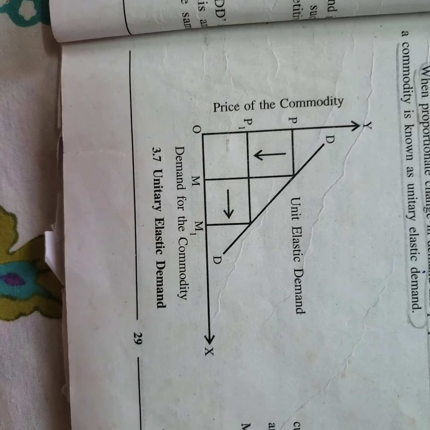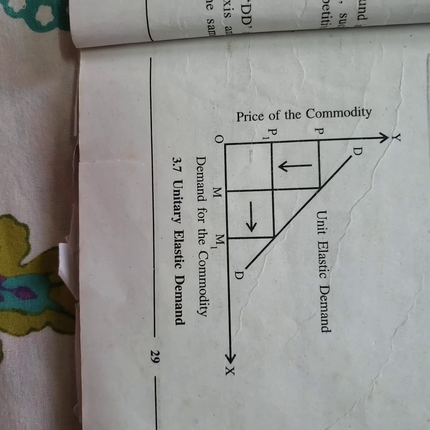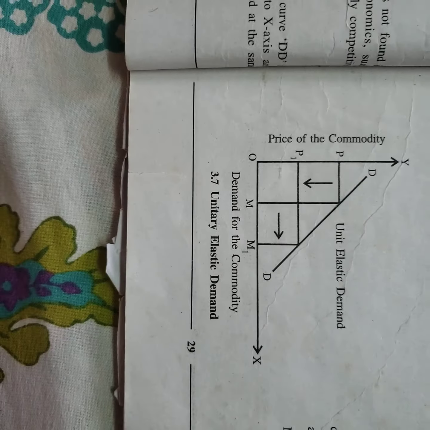In the diagram also you can see, here is the demand and here is the price. The demand and price are equally extended, or equally changed. The proportionate change in demand is equal to the proportionate change in price. Then that type of demand of a commodity is called unitary elastic demand.